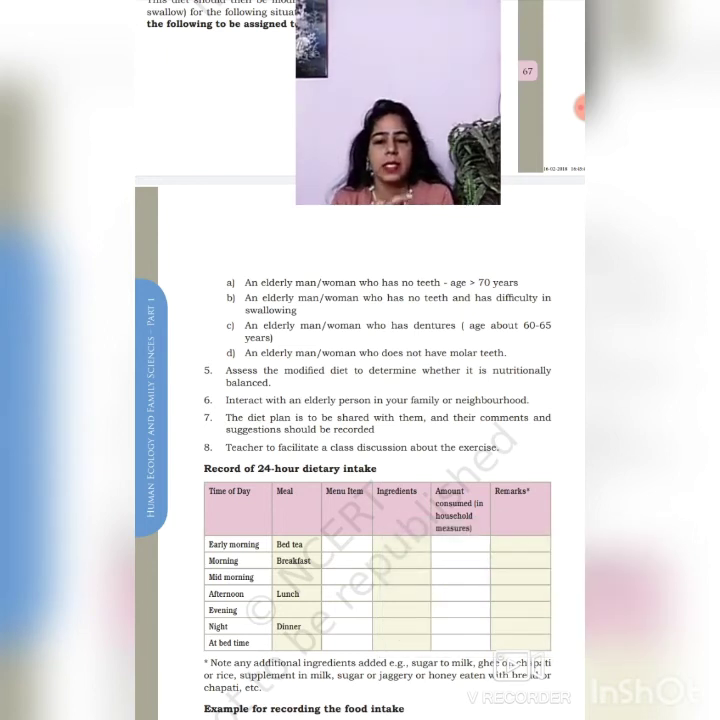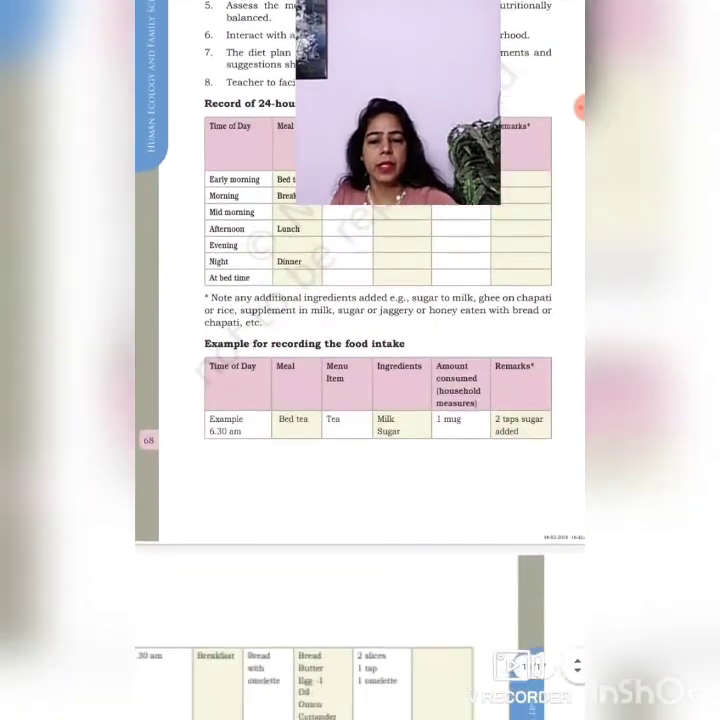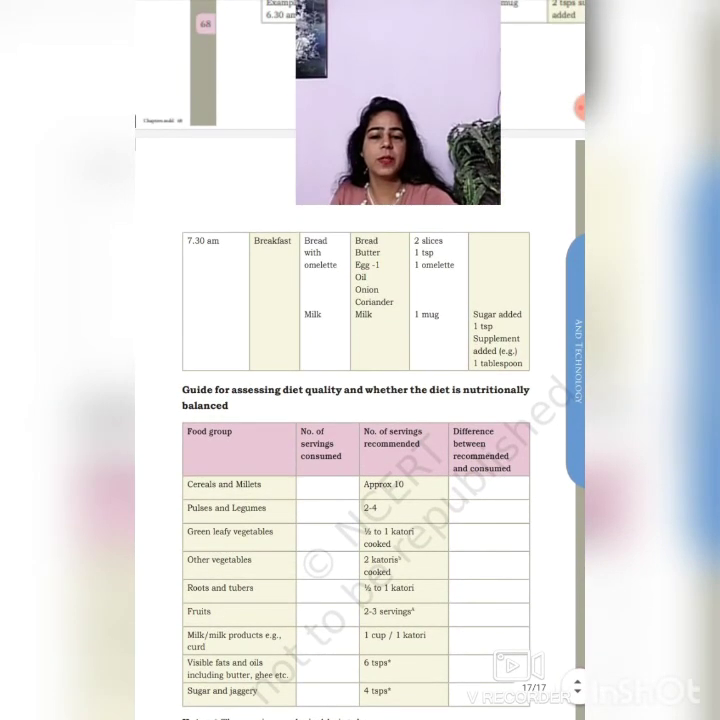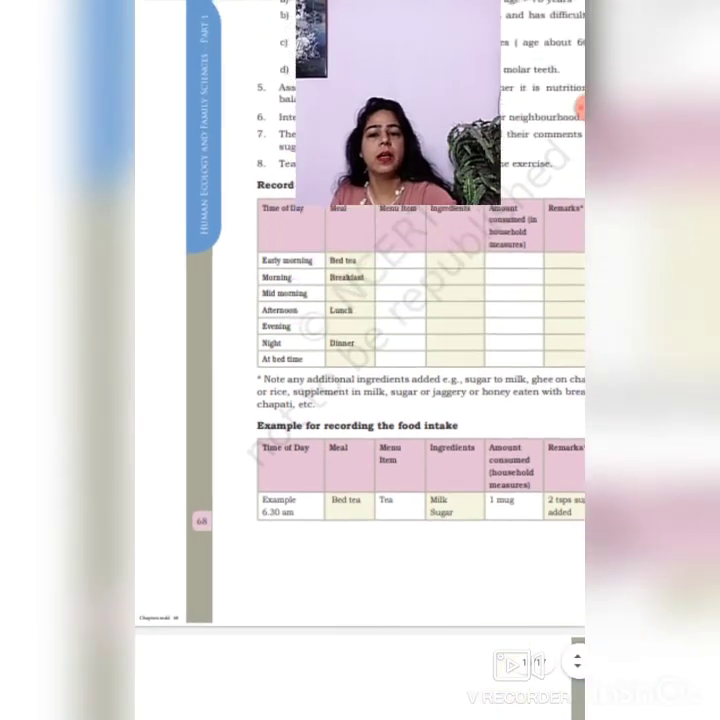Now last, you have to assess this modified diet to determine whether your diet is nutritionally balanced or not, as per the guide given here. This is the guide that has been given to check whether it is nutritionally balanced or not as per the number of servings recommended.